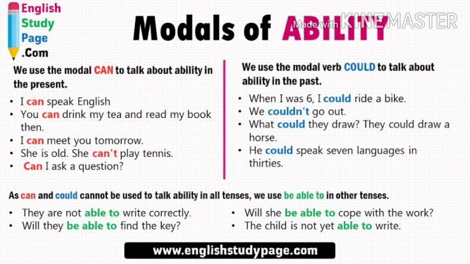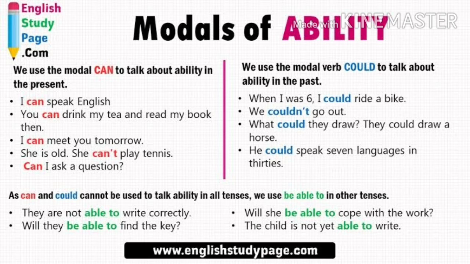We use the modal verb could to talk about ability in the past. When I was 6, I could ride a bike. We could not go out. What could they draw? They could draw a horse. We are asking a question and giving an answer. In a friendly manner we use can, and in a polite manner we use could.